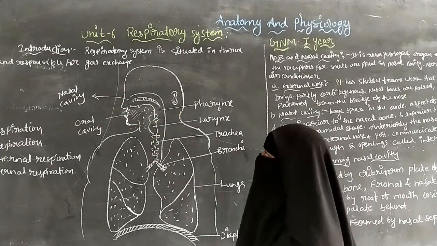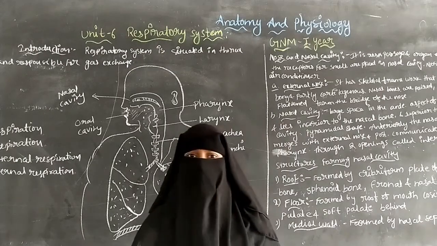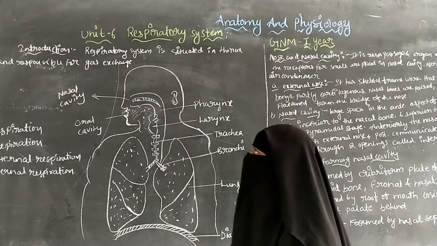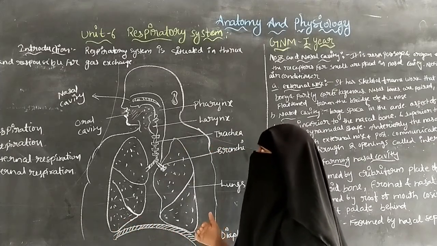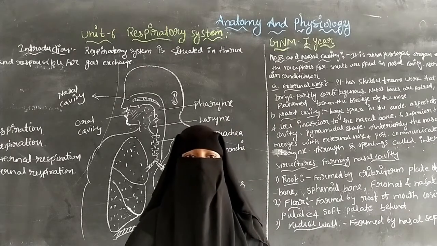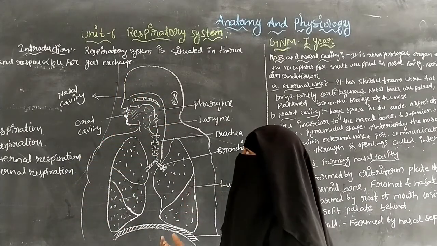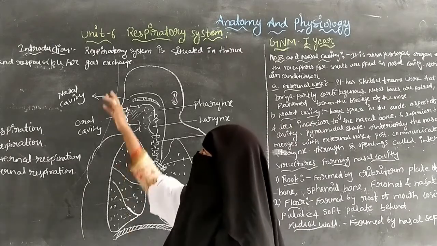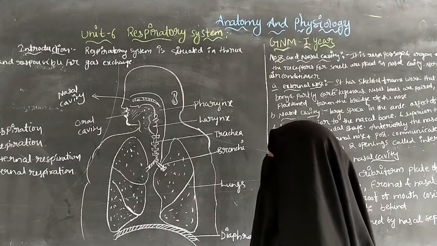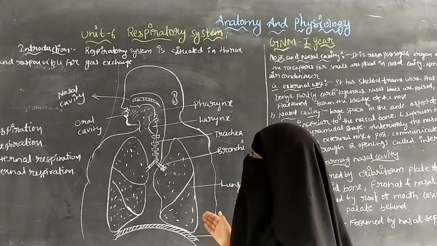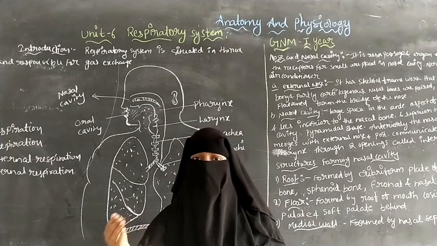The respiratory system is situated in the thorax and is responsible for gas exchange between the circulatory system and the outside world. So that is the introduction.